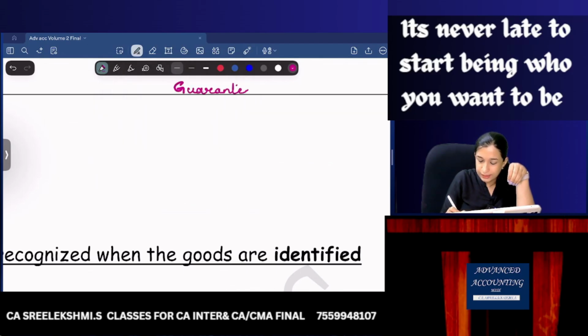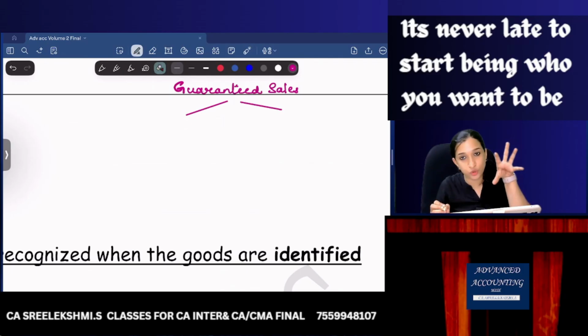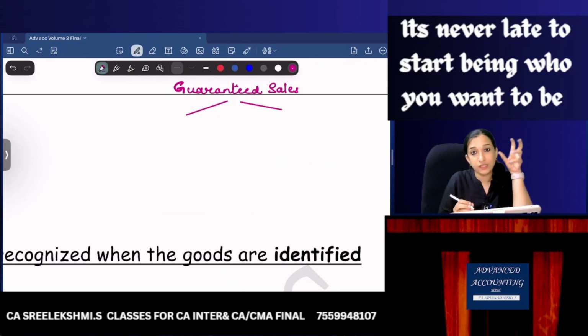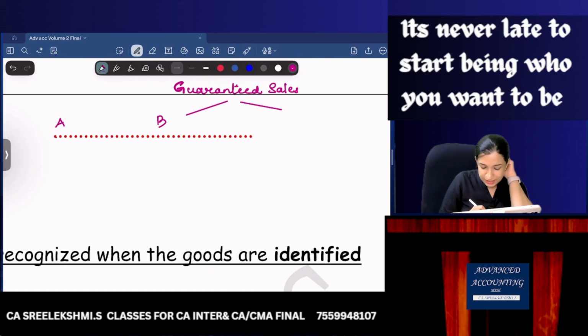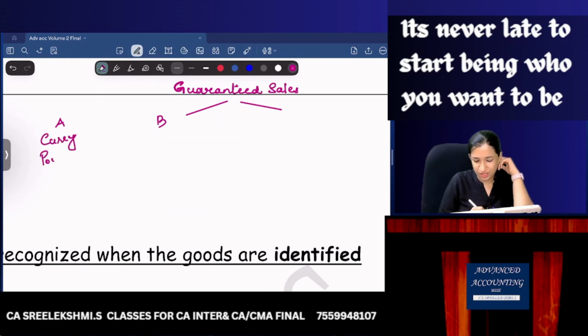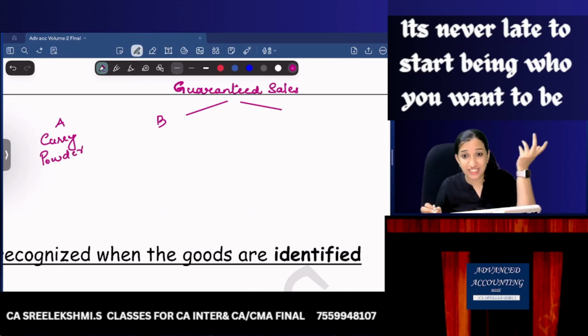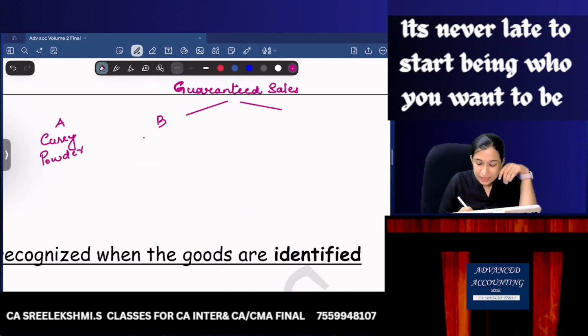Guaranteed sales. Guaranteed sales can be any of these two. Okay, first one, let's take an example. There is a seller A and there is a buyer B. Seller A is a curry powder manufacturing company, a curry powder manufacturer, and buyer B is a supermarket.